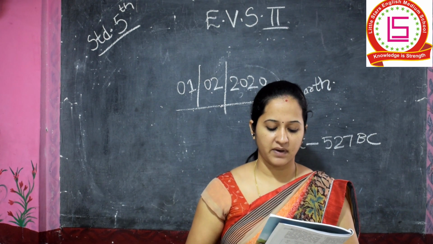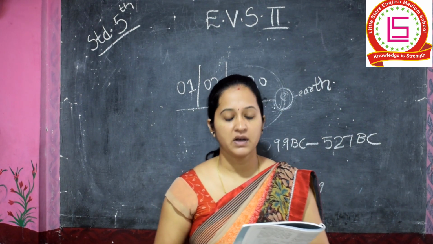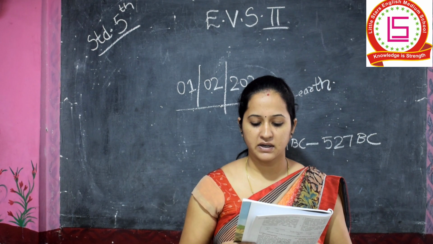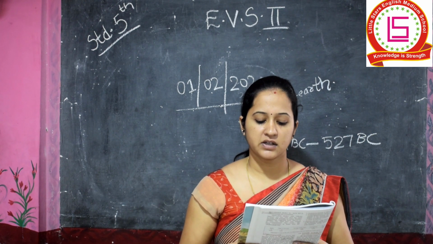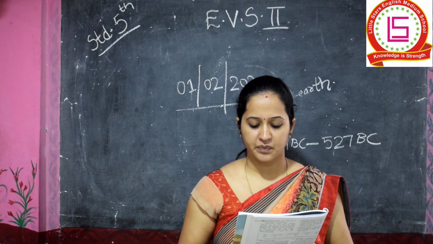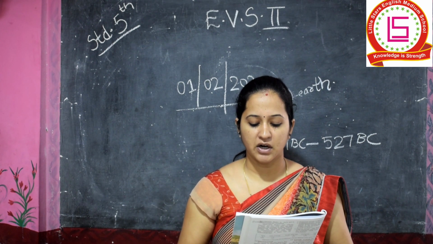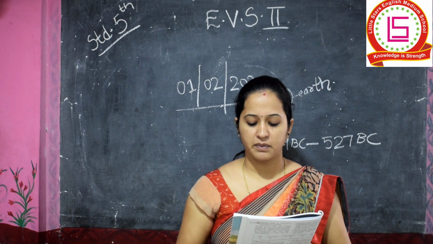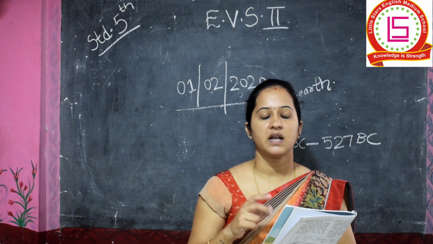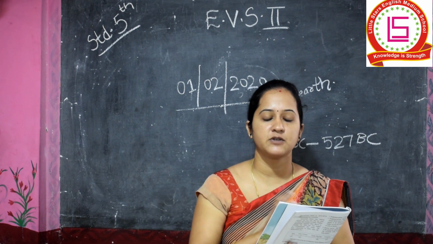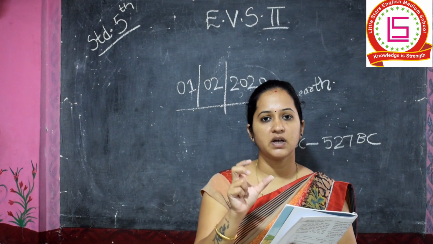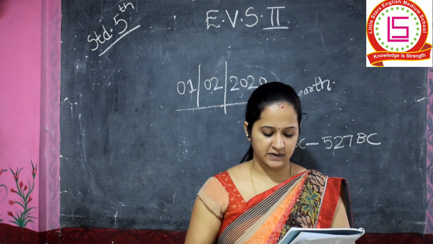For example, if an earthen pot is estimated to be 5,000 years old with the help of the dating techniques, we can say that the earthen pot dates back roughly to 3000 BC. Then we can conclude that the period of the culture to which the pot belongs must be around 3000 BC. If the scientists are able to find out how many years before that earthen pot was made, they can also find out the year in which it existed.